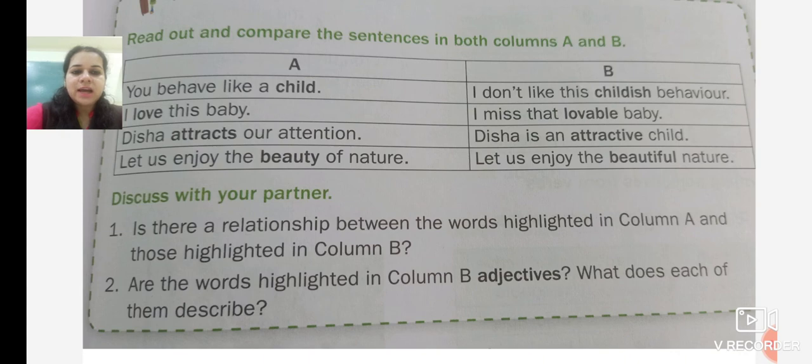Are the words highlighted in column B adjectives? What does each of them describe? Yes, they are adjectives. They describe more about the noun.